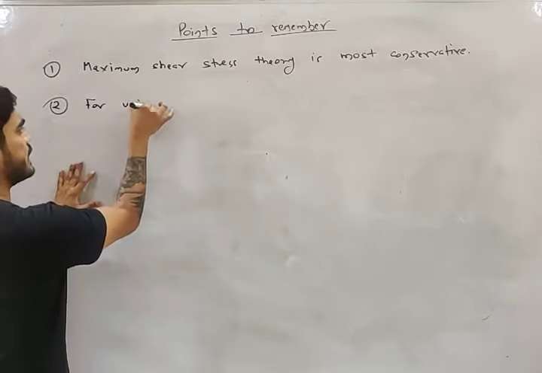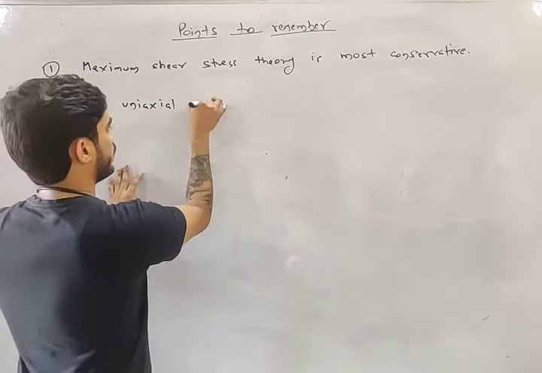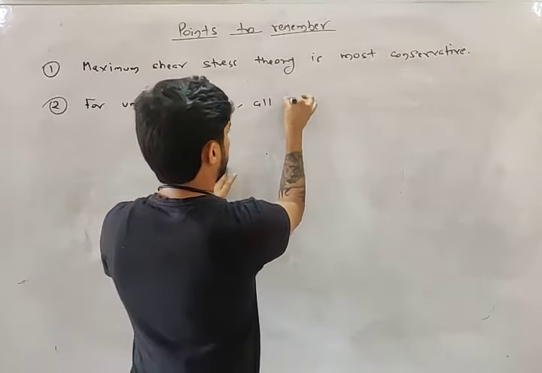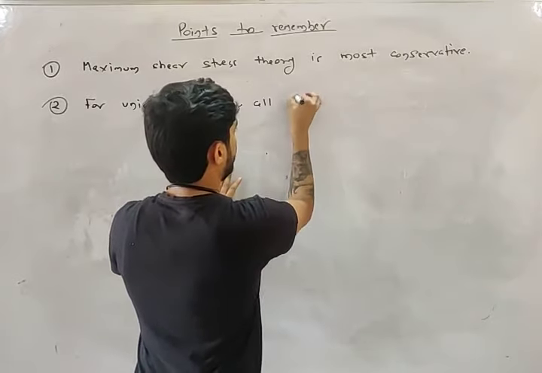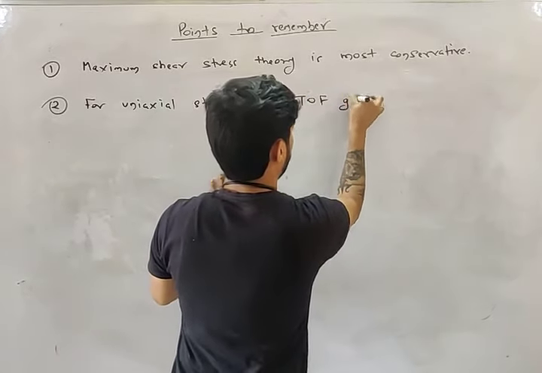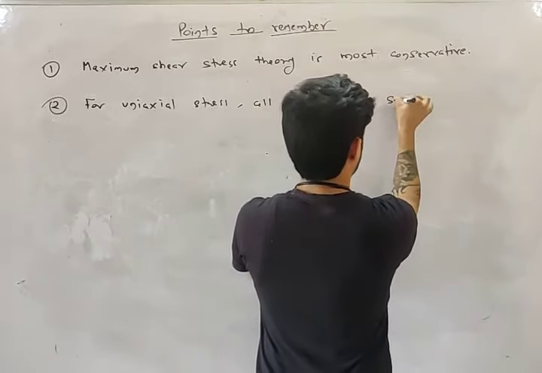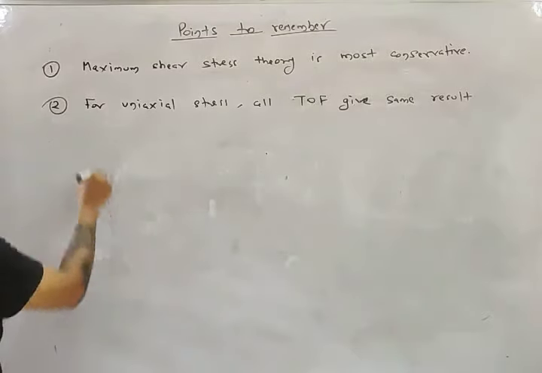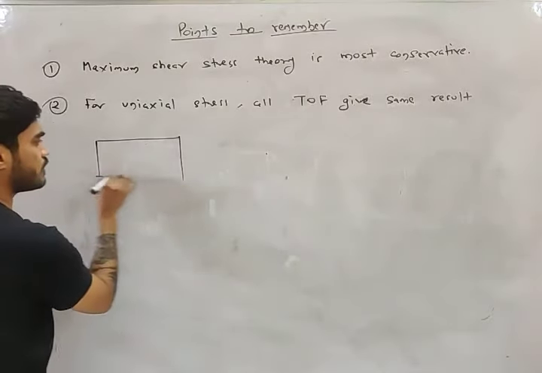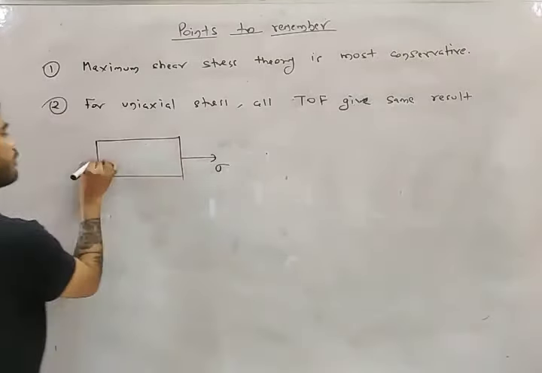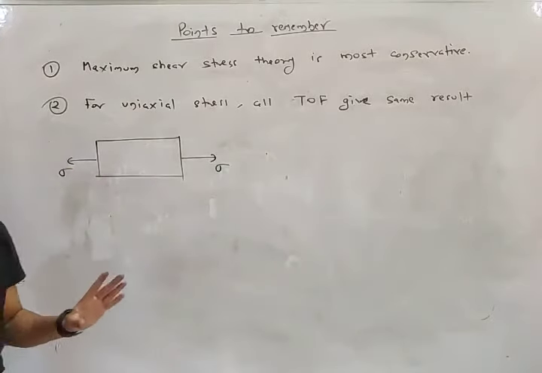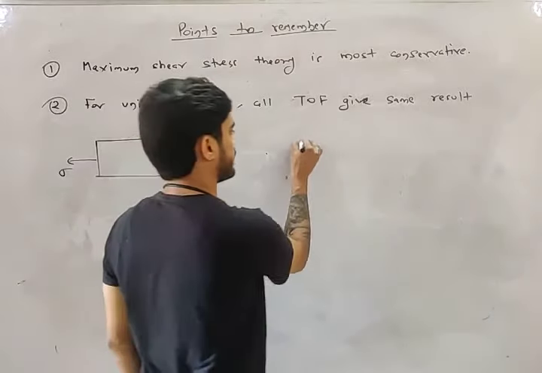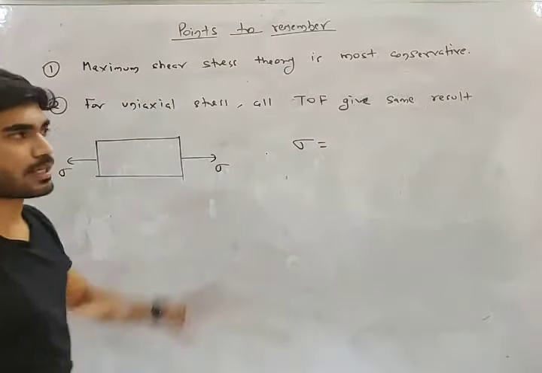Second point, this is also an interesting point. For uniaxial stress, all theories of failure give the same result. What is uniaxial stress? Uniaxial stress means there is only one sigma, nothing else. So in this case, if you use all theories of failure, you will get the same result.